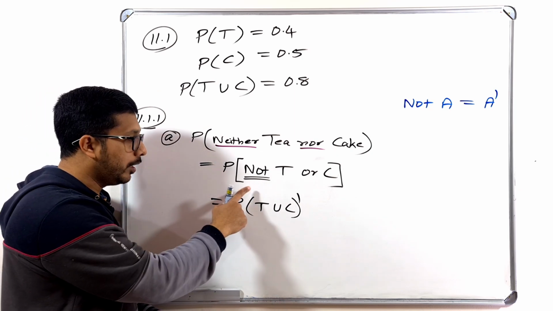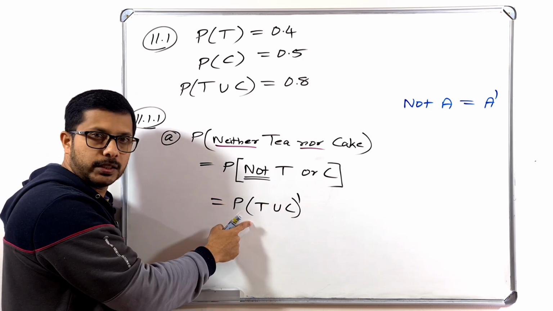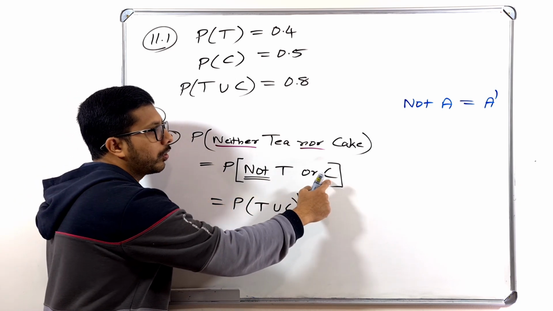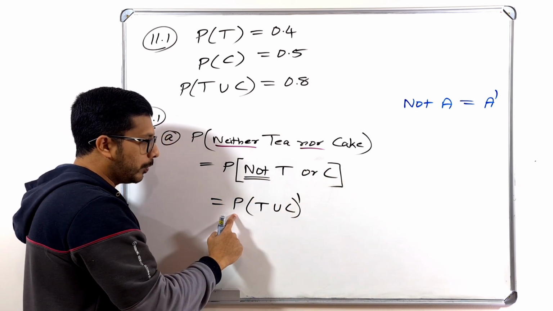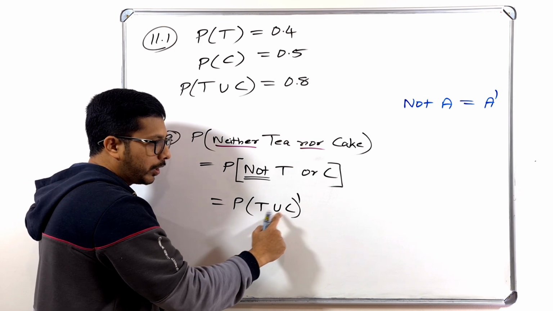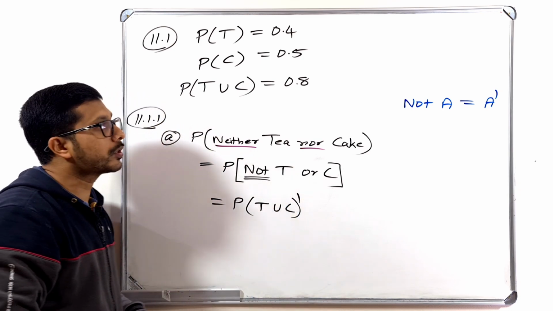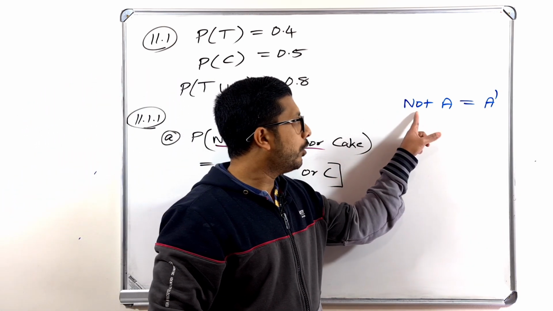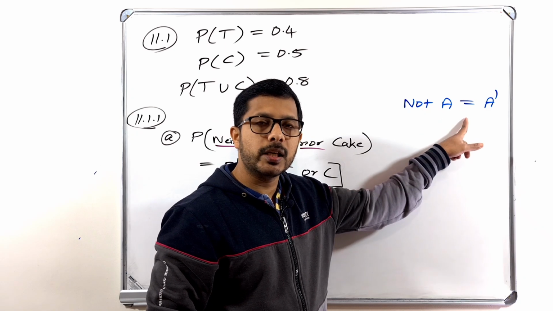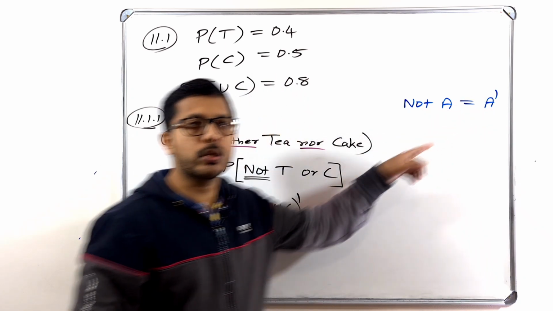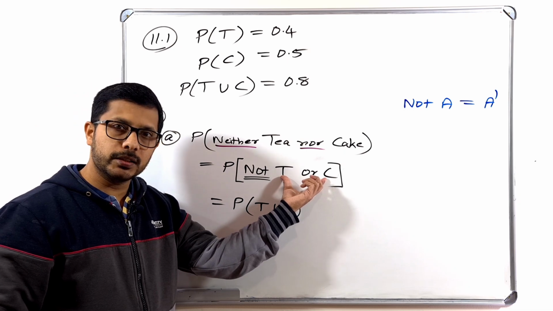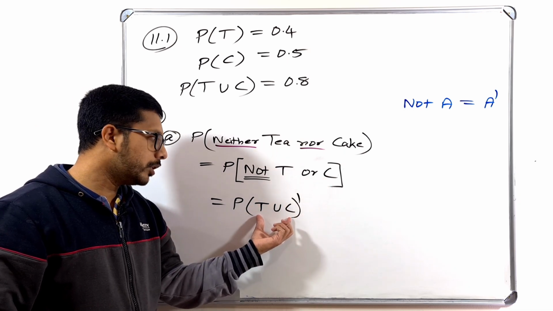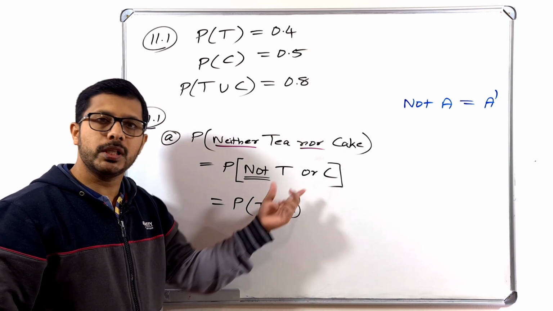Mathematically, you can write it in probability terms like this. Not T or cake means the probability of T or cake complement, because this is what you studied. Not A, how can you write? That is the same as A complement. So instead of that A, here it is T union C. So not T union C means T union C complement.